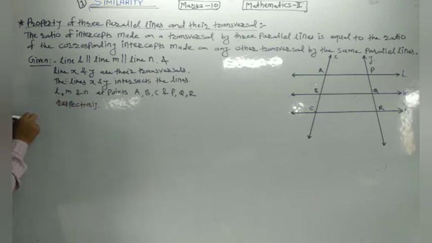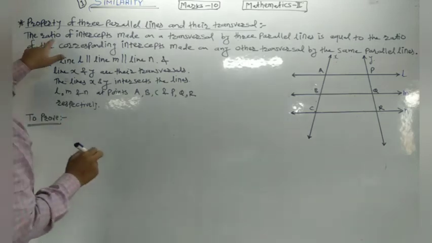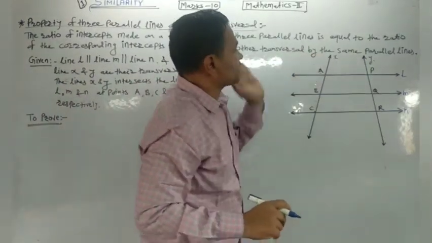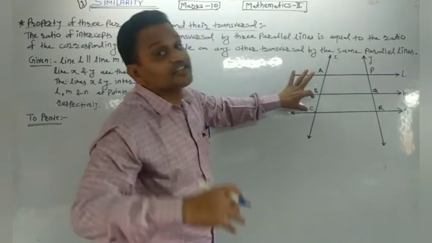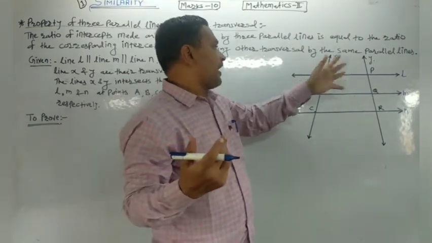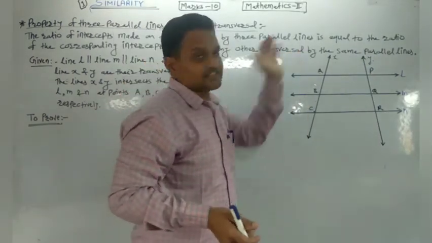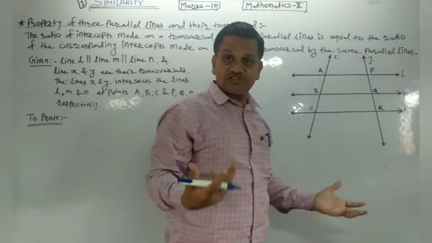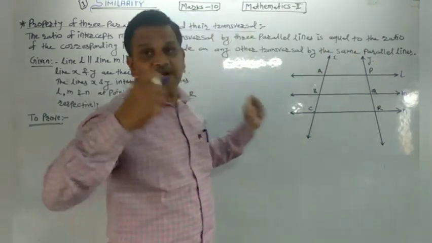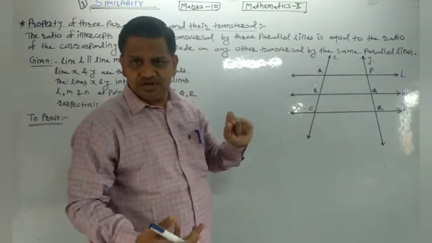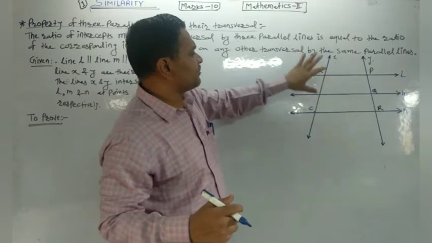Now, to prove. What do we want to prove? We want to prove that the ratio of intercepts made on a transversal. AB and BC are the intercepts made by the three parallel lines L, M, N on the first transversal X. Lines X and Y are the transversals and lines L, M, N are the three parallel lines. Then which are the intercepts? AB and BC are the intercepts. Then what is their ratio? AB by BC is their ratio.